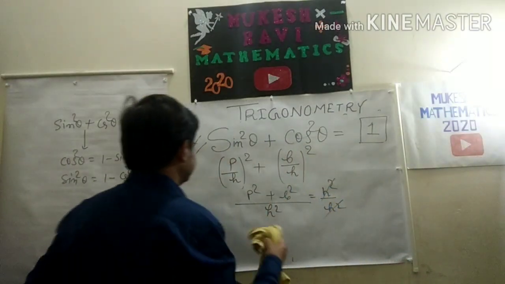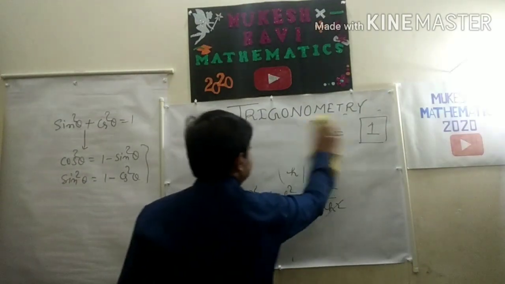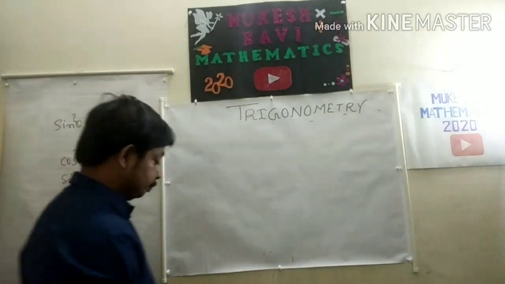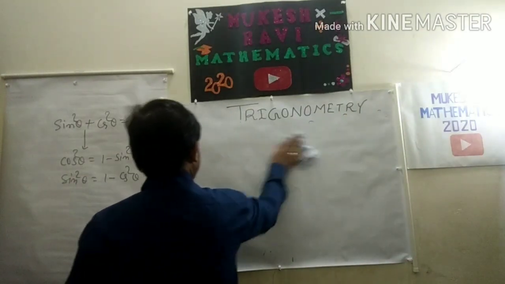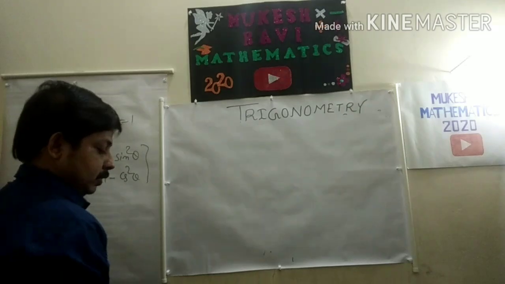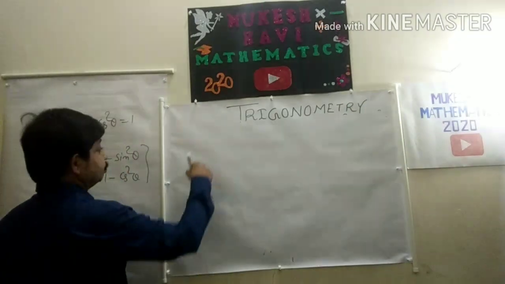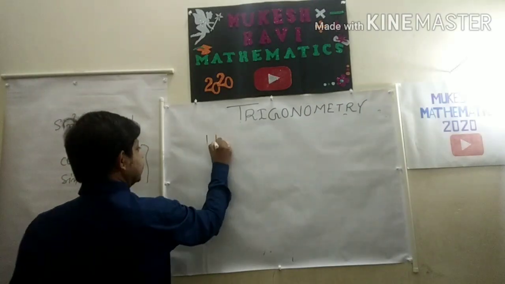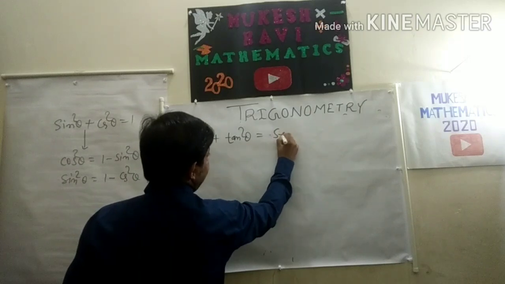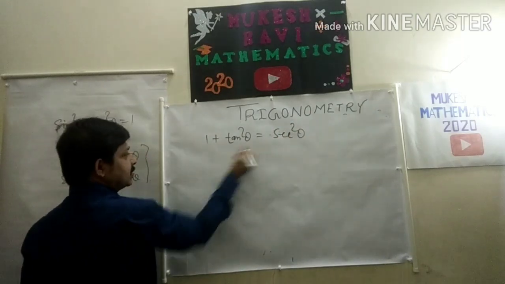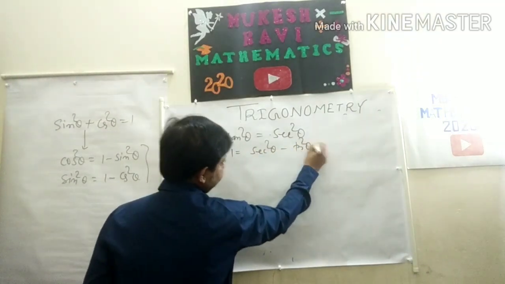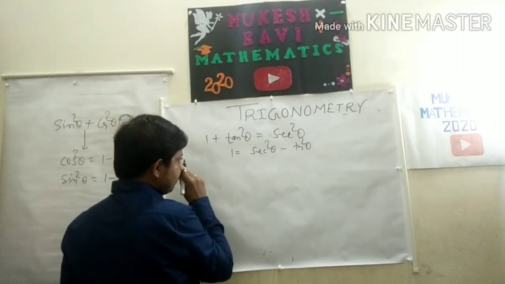Now suppose this is the second one. Second one is 1 plus tan square theta, very good identity this is, equal to sec square theta. So this will give you 1 is equal to sec square theta minus tan square theta, or you can say that.